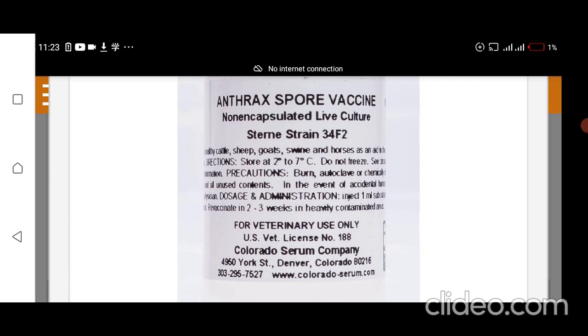If an area is heavily contaminated with anthrax, as there are some areas of Balochistan, and Cholistan also reports outbreaks of anthrax, these areas should be booster vaccinated after 2 to 3 weeks of the first dose of anthrax spore vaccine.